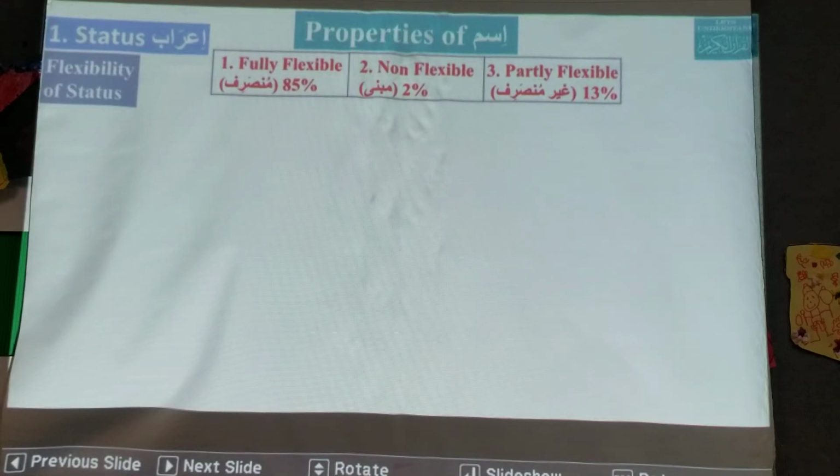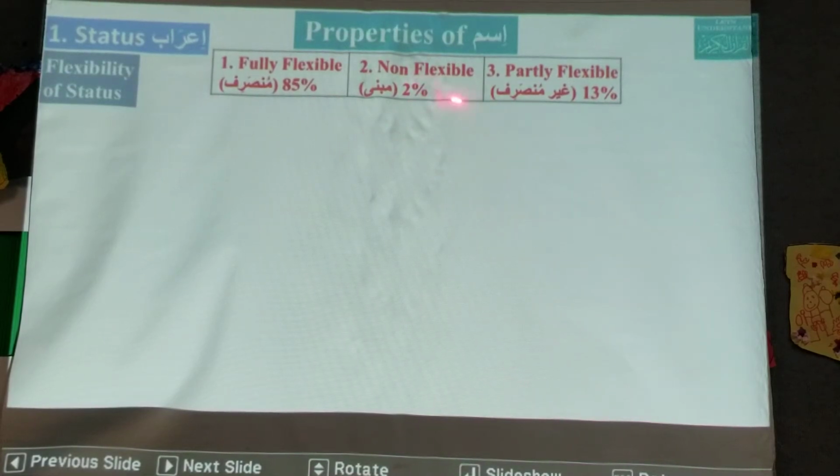Fully flexible means they are flexible. They can be changed from marfu, majroor or mansoob. So they show their status, like muslimun, musliman, muslimin. So we are changing this word. So it is fully flexible. Most of the words, like 85% words, are fully flexible.